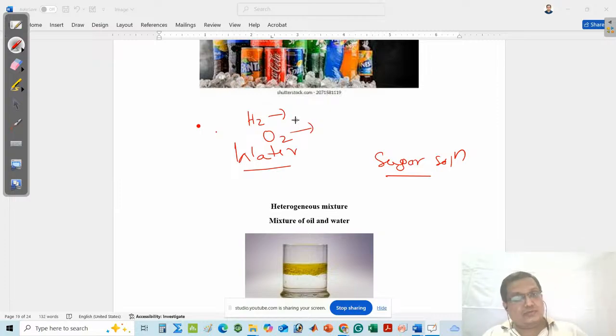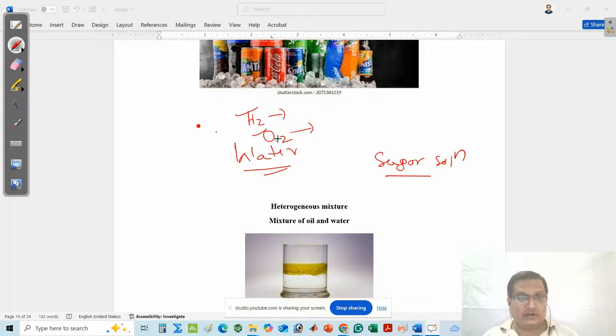Oxygen helps things to burn, but water stops the burning. Hydrogen and oxygen are related to burning, for example the burning of hydrogen gas. But if you think about water, it stops burning. That means the identity of hydrogen and oxygen cannot be seen in the water substance. They lose their identity.